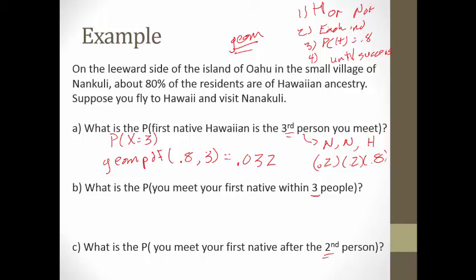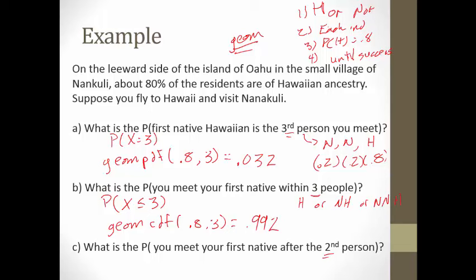But where geometric PDF and CDF comes in pretty handy is all of a sudden when you start doing inequality. So the first Hawaiian is within 3 people. So that means that you're going to meet one in less than or equal to 3 people. So now we're talking about geometric CDF 0.8, comma 3. That would be 0.992. If you want to do this a long way, you'd have to say, okay, it could be a Hawaiian first, or it could be not Hawaiian, then Hawaiian, or not, not, finally Hawaiian. So this would take a little bit longer. The calculator can do that, of course, pretty quickly.